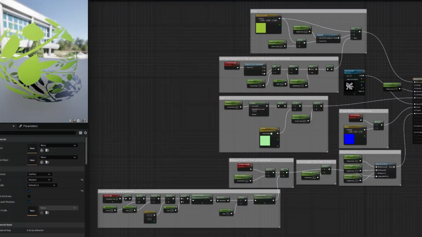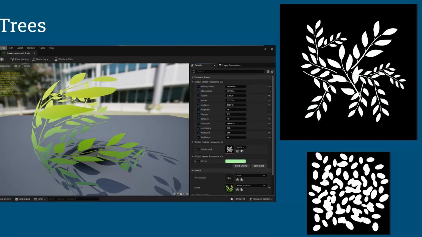Here's my leaf material, a mask material using masks I made in Photoshop. It allows you to change the color, blended hue, tint, size, and scale, as well as the wind. Additionally, here's an example of the material instance, which can create endless possibilities for creation, changing the color, changing the shift, as well as my mask made in Photoshop for the leaves.